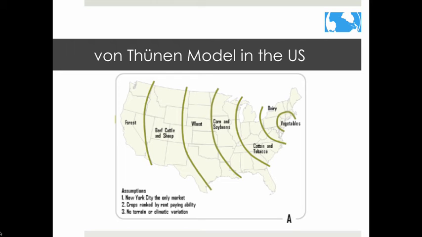Figure A represents what the agricultural land use model would be if the most basic assumptions of the von Thunen model and the isolated state were applied. The market is located in New York, as well as the extended built-up area along the coast, including Boston, Washington, Philadelphia, and other major cities. This is called a megalopolis. Crops are ranked by rent, and terrain and climate are not accounted for. Although this image has some connections to reality, it is not exactly accurate.